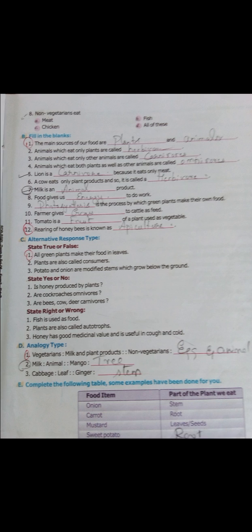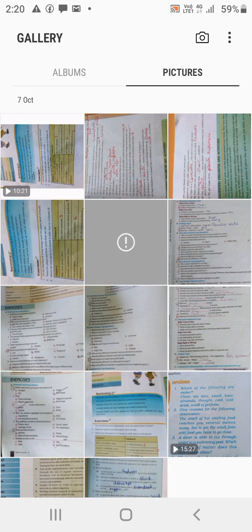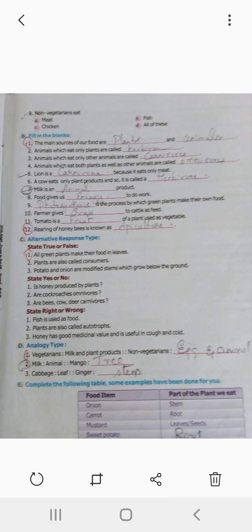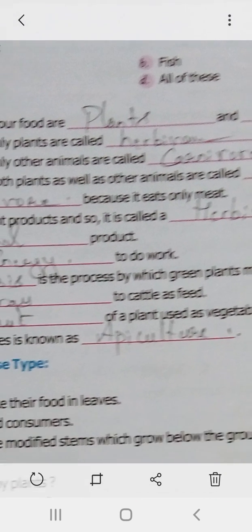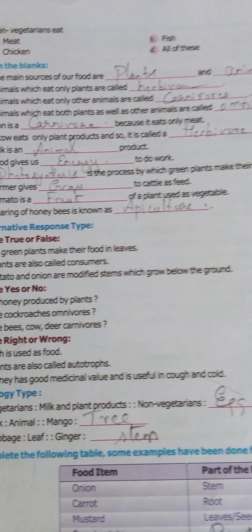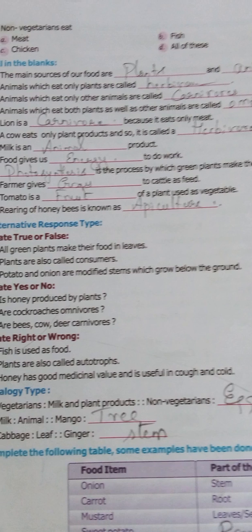Animals which eat only plants are called herbivores.